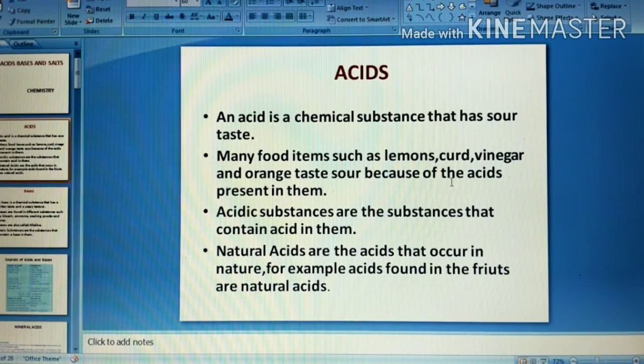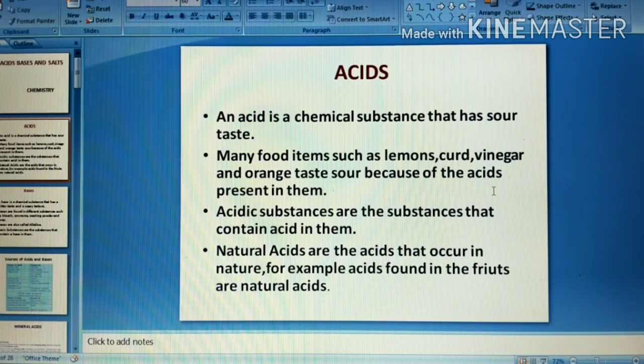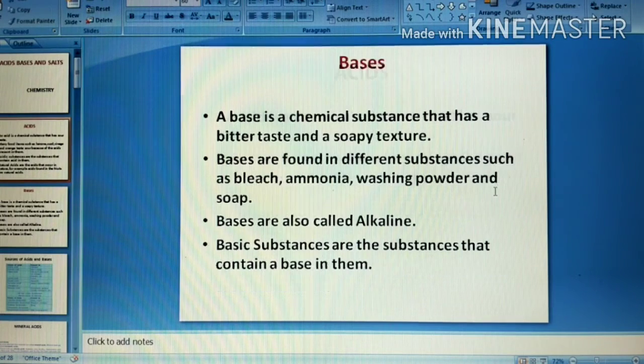There are natural acids also, like the acids that occur in nature. For example, acids found in fruits are natural acids. Again, if we want to classify, acids can be further classified into organic acids and inorganic acids. Why am I saying organic acids? Because these are found in all living beings, whether they are plants, animals, etc. Whereas inorganic acids contain minerals and to some extent they are stronger as compared to organic acids.